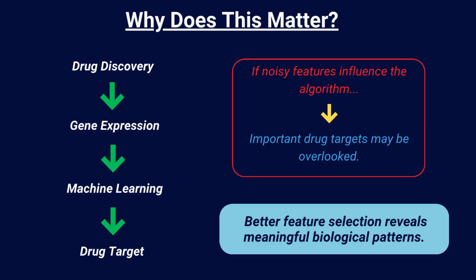Although we demonstrated this using stars, the same machine learning techniques are widely used in drug discovery, genomics, and healthcare. If noisy features influence an algorithm, machine learning models may overlook meaningful biological patterns. That's why feature selection is so important.